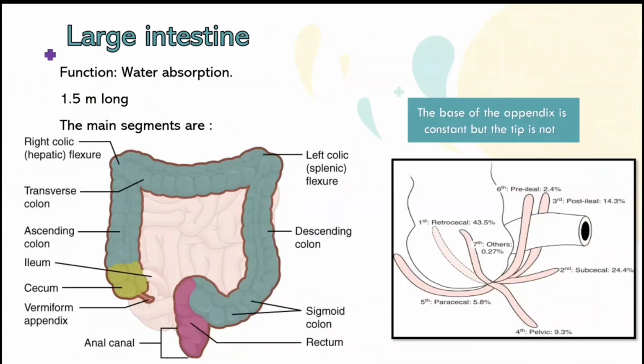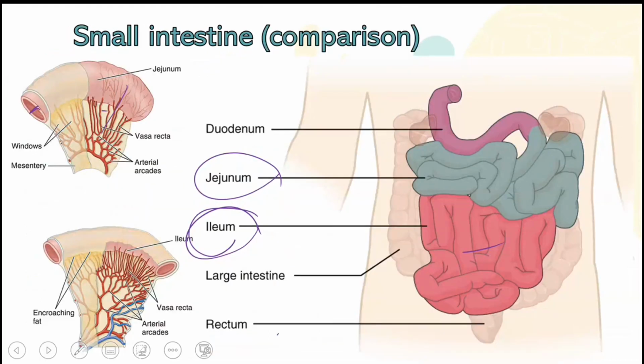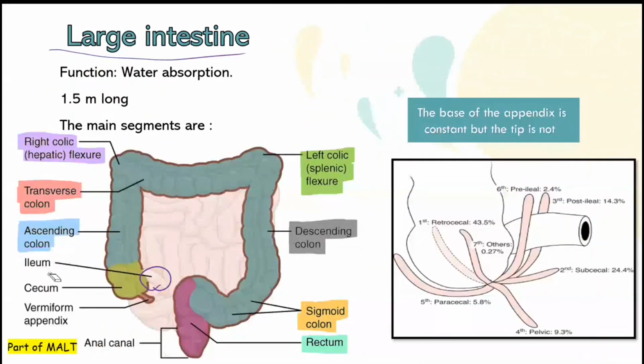Quickly, let's talk about the large intestine. We have to know its parts. We finish the ileum, so we will start with the large intestine. After the ileum, there is the cecum.